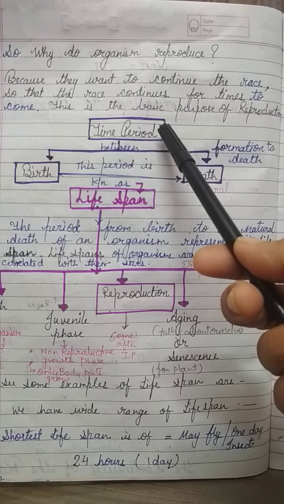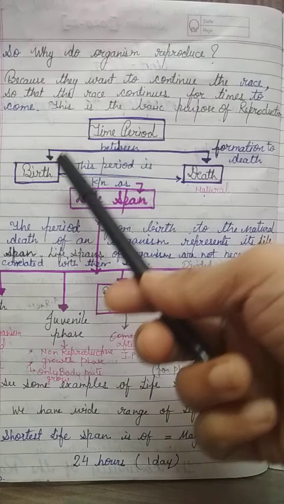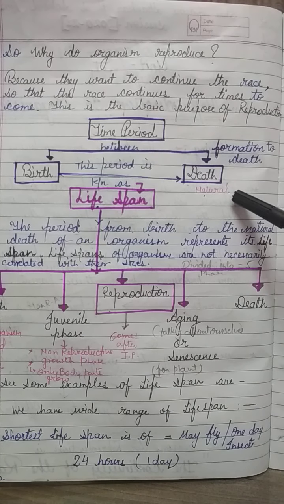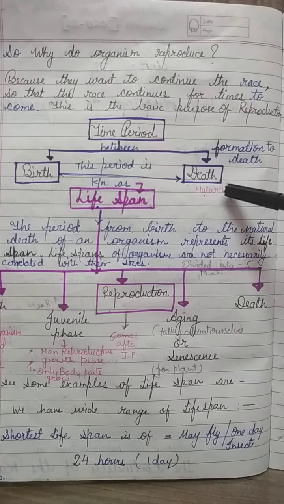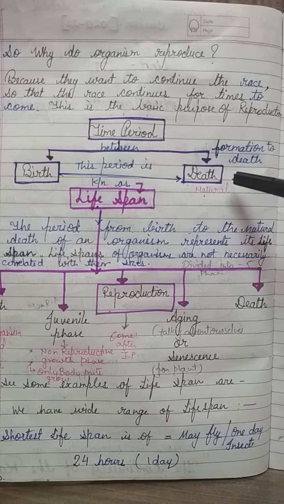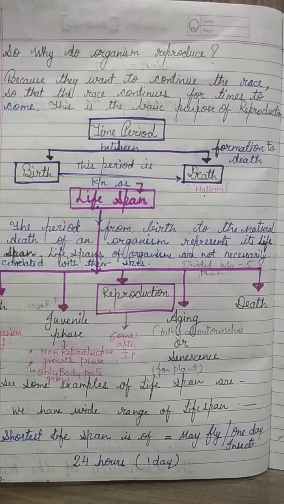The time period between birth and natural death is called lifespan. In the lifespan, an organism produces via sexual or asexual reproduction, and the new organism is formed.